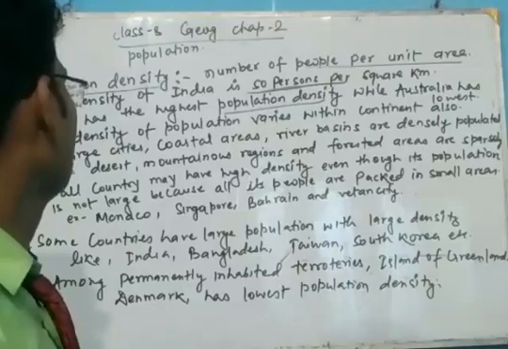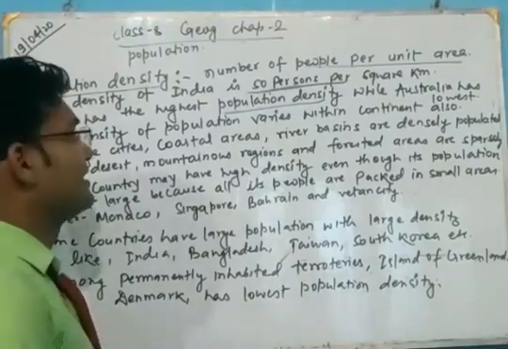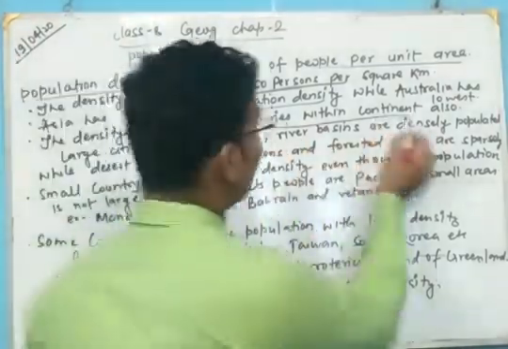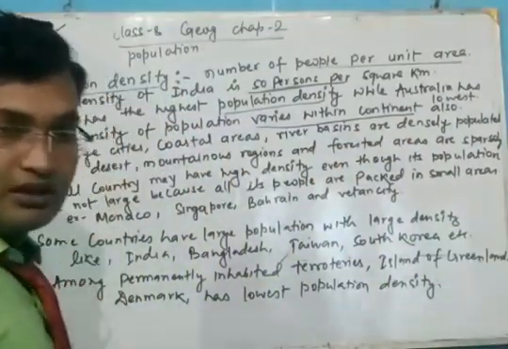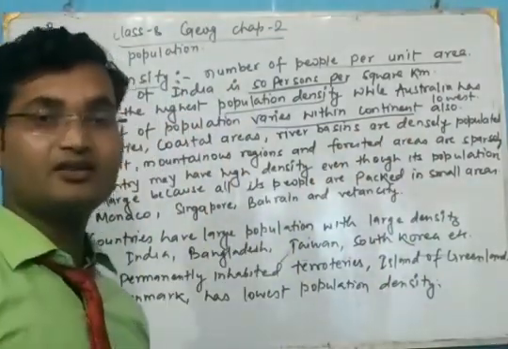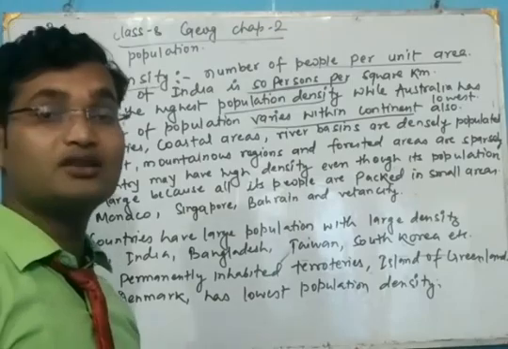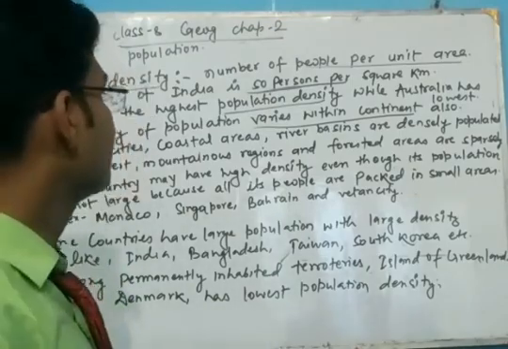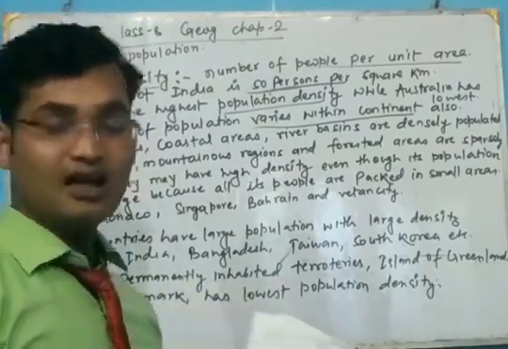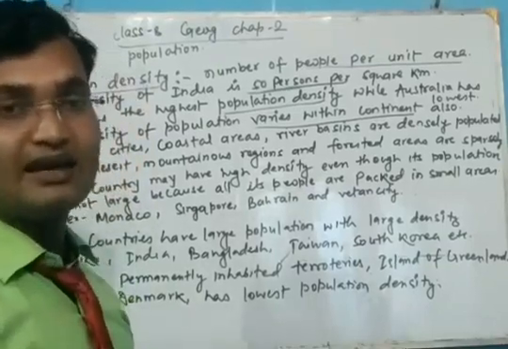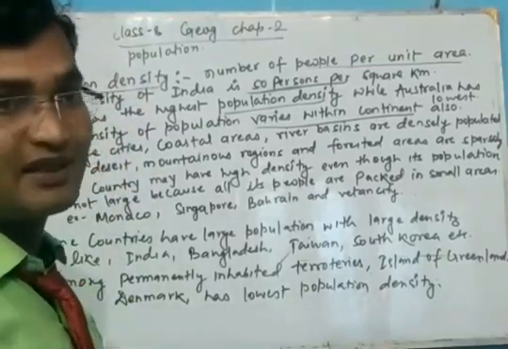Okay. Now the density of the population varies within a continent also. Means in one continent the population density is not even. Means some areas have a large population density and some areas have a very low population density.